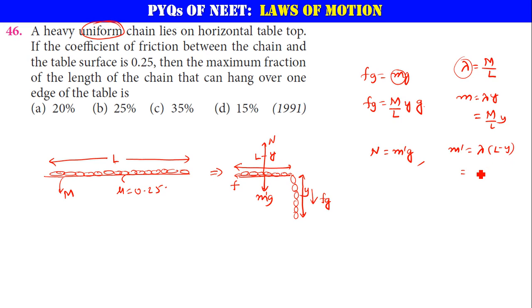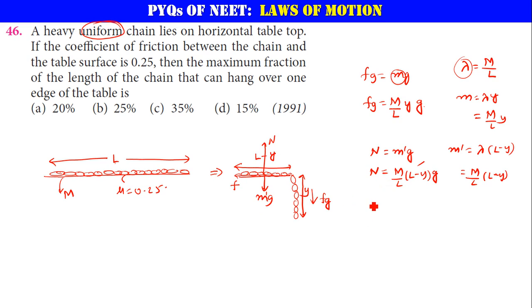What is lambda here? M by L times L minus y. This is the mass which will be staying on the table. N will be equal to m dash g, that is M by L into L minus y into g, balancing the normal reaction.